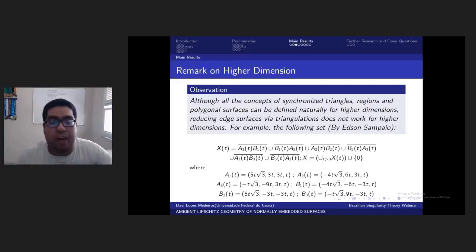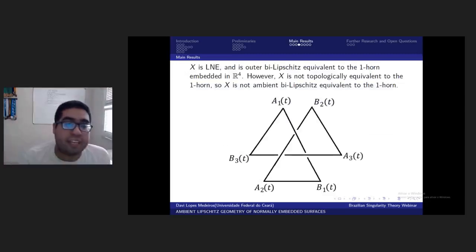And Edson Sampaio gave an example. This is the algebraic definition of it, but if you look at the diagram, this set is LNE. Here you see a diagram of its link, okay? Its link is a union of segments, and it is outer bi-Lipschitz equivalent to the 1 horn embedded in R4. But X is not topologically equivalent to the 1 horn because it has a topological obstruction, okay? So the first result we talked about here is not true in R4.